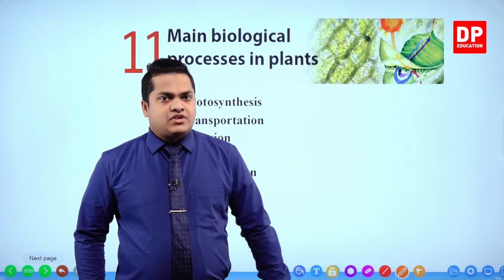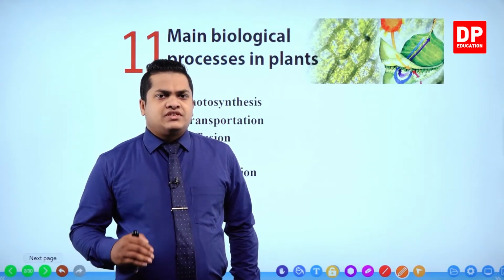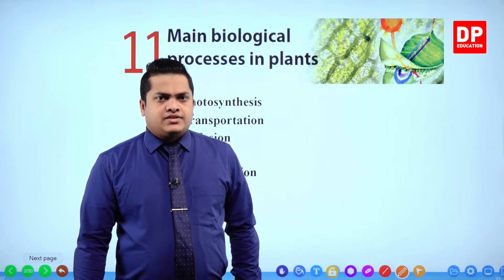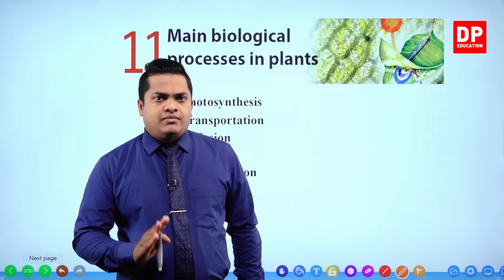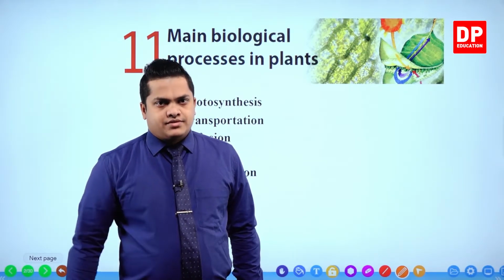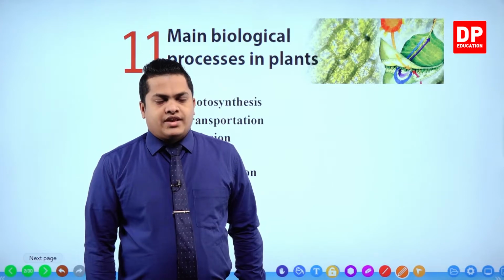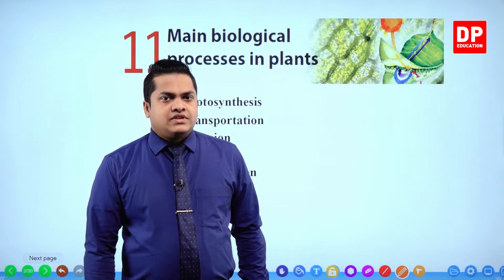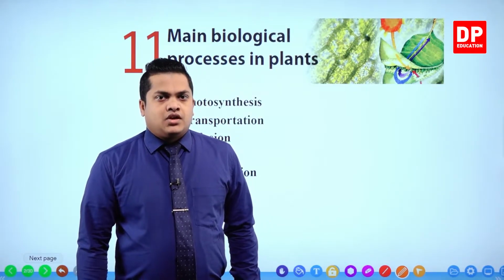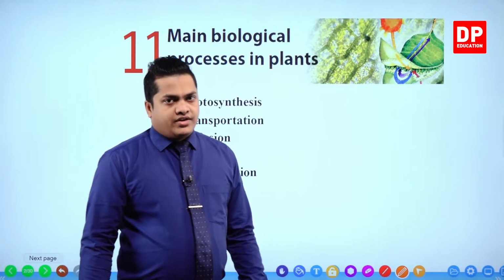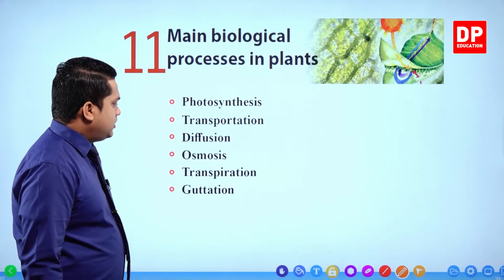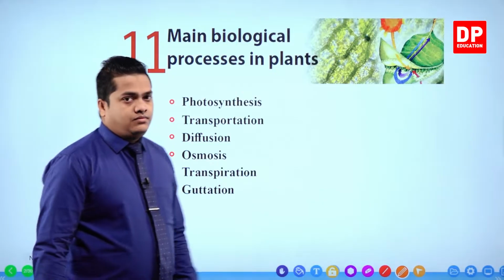So I have provided you some examples. Diffusion is a special process that occurs within plants, and it helps for the exchange of substances like carbon dioxide and oxygen. So that is diffusion.